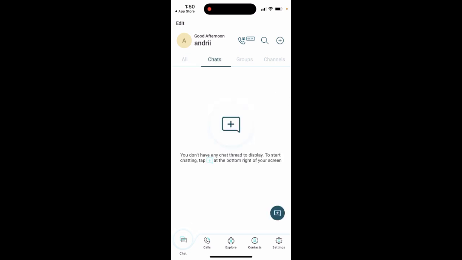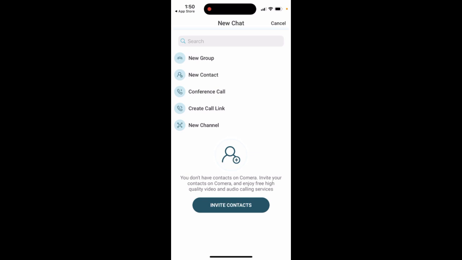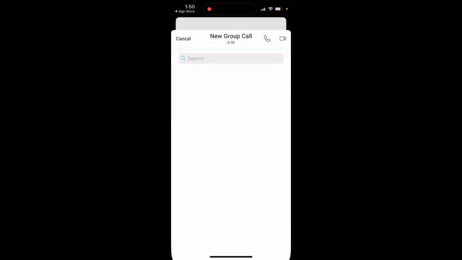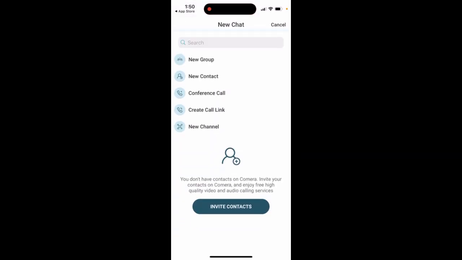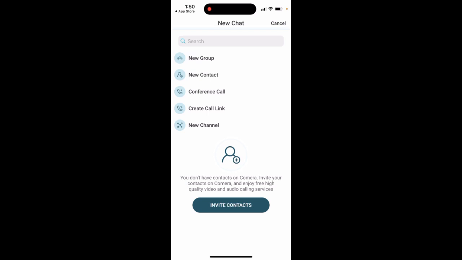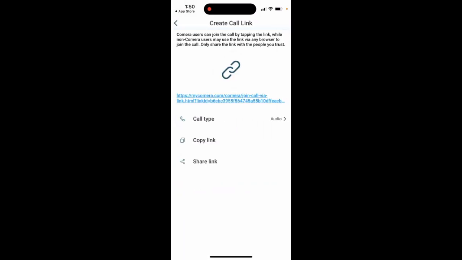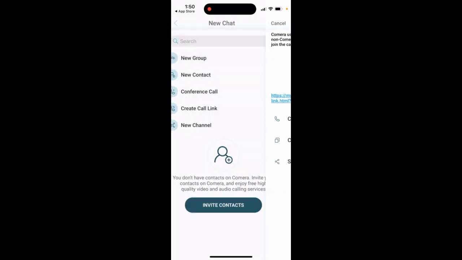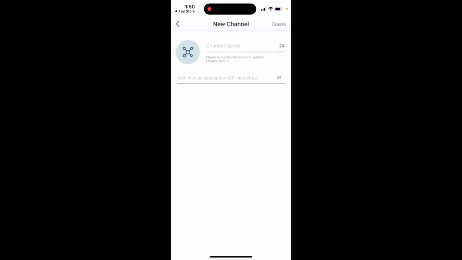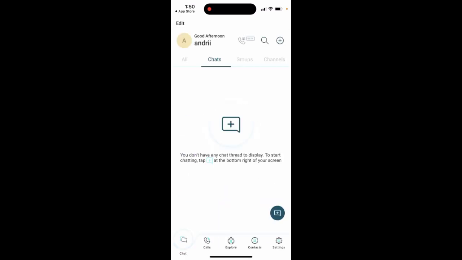So you can add your friends. You can create a new group, new contact. You can create a conference call. So this app is mainly focused on calls and audio calls. You can create call links here. You can also create a new channel where you share news, as you can do on Telegram or WhatsApp.